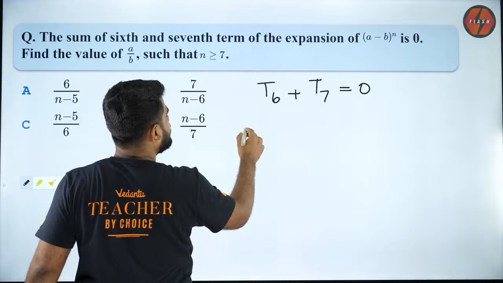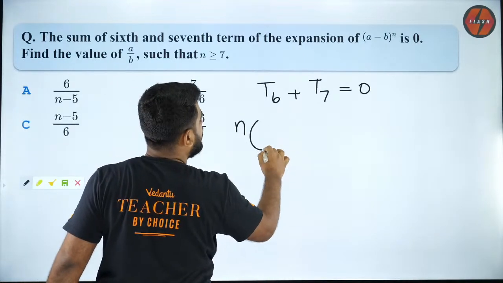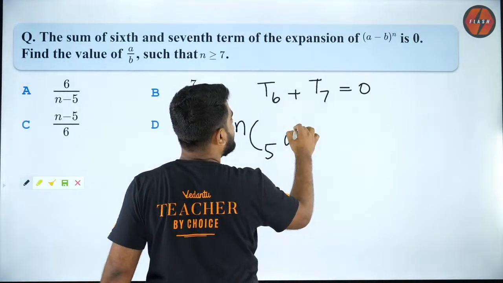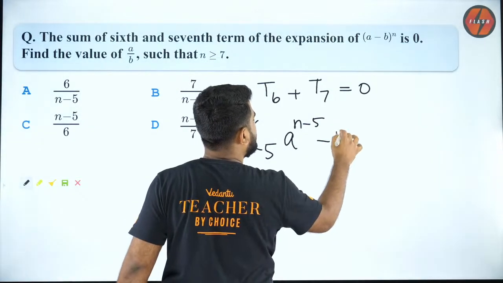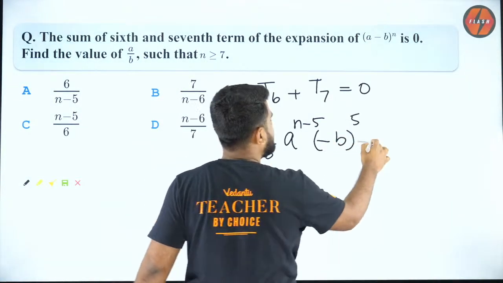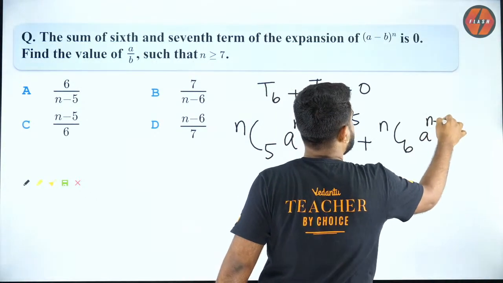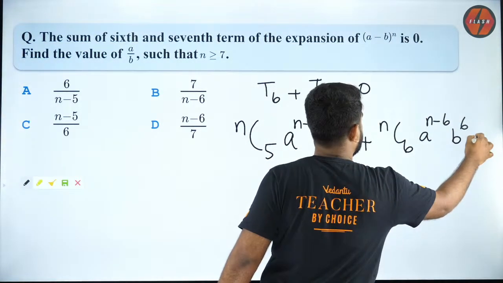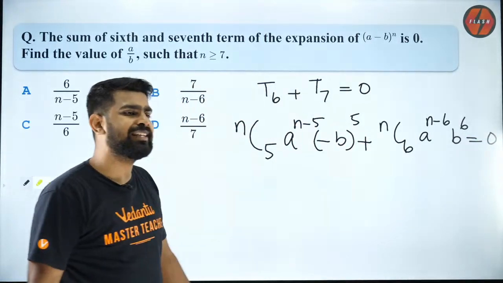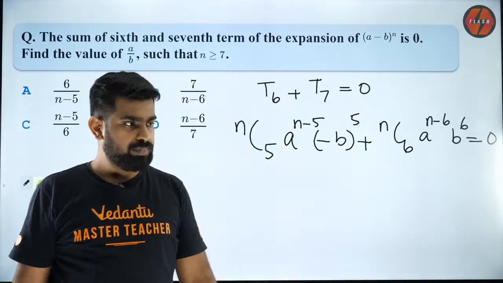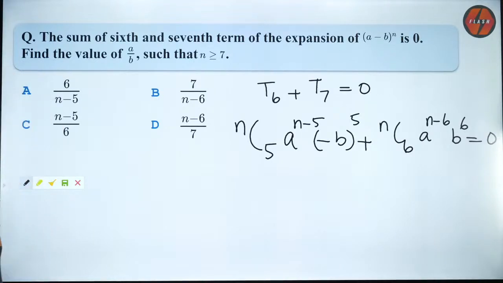Can I say T6 is nothing but NC phi a to the power n minus phi b to the power phi, plus T7 is NC6 a to the power n minus 6 b to the power 6, equal to 0? Do you all agree with me on that? Very simple. I just wrote what is T6 and what is T7.